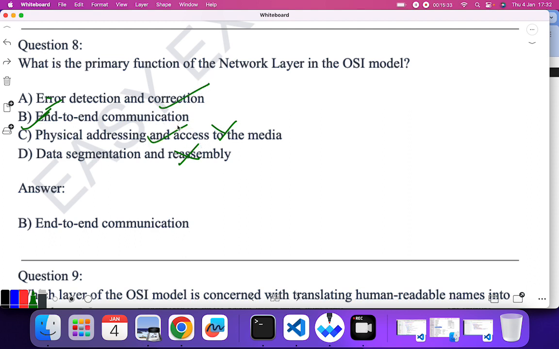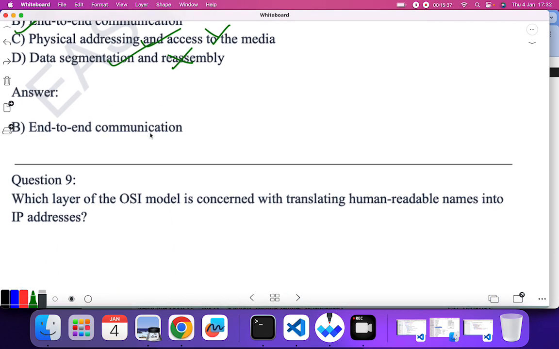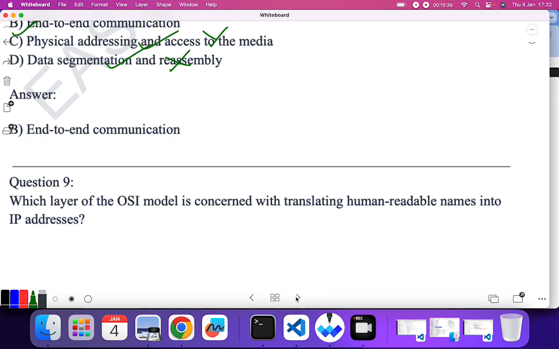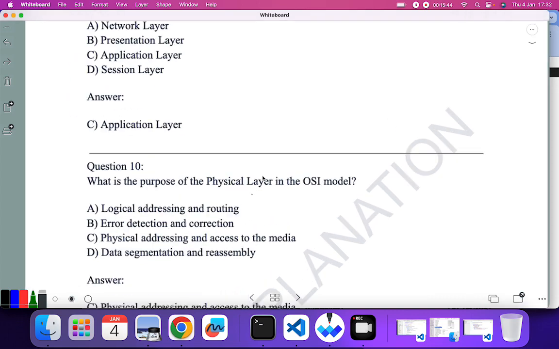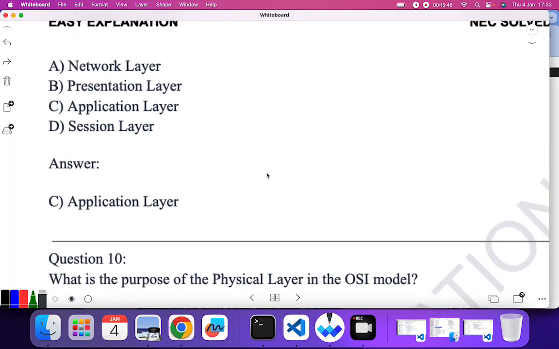Okay, this is for data link layer, and this is for transport layer. Which layer of OSI is concerned with translating human readable names into IP address? Generally this human readable name, that interface, is provided by the application layer. So C is the correct answer.